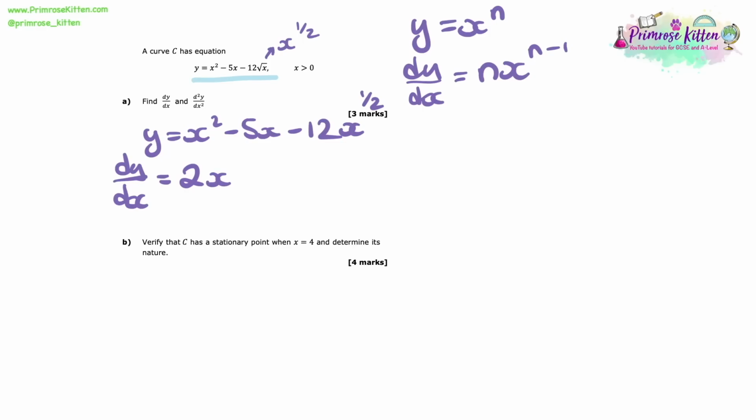Next up, we need to differentiate minus 5x. Whenever we have just an x term and we differentiate it, we should recognise that we just want to ditch the x essentially. So minus 5x differentiates just to minus 5.